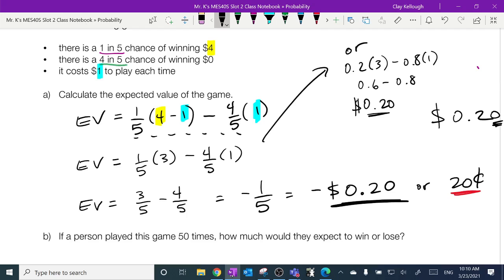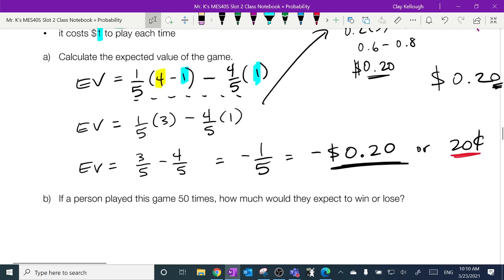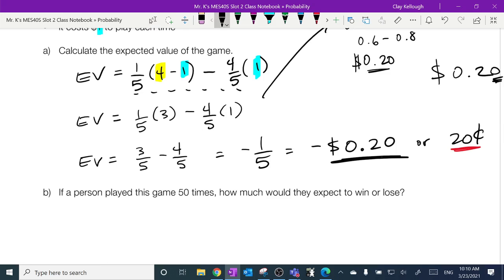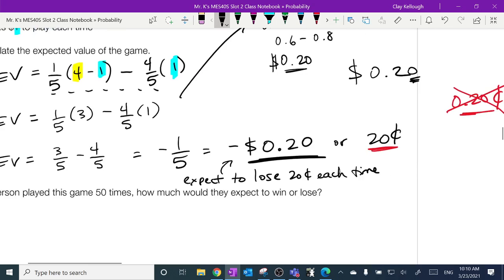All right, this question is going to come up a bunch of times. What is this thing saying? What is this answer saying? Let me write it in words. Did you leave yourself enough room? Expect to lose 20 cents each time you play. That looks like I made you play one word. Let me write that better. I can do better. There we go.